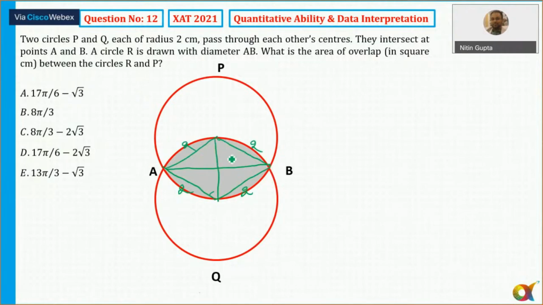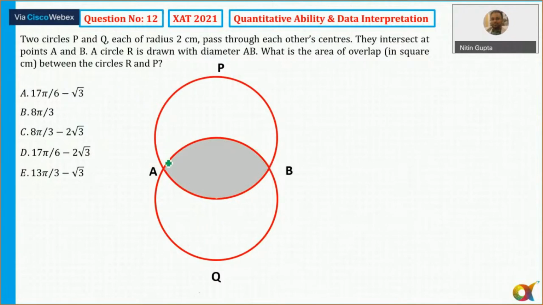Center. So all these are radiuses 2 and 2. So this is going to be 1, this is going to be 1. Okay, so it is an equilateral triangle. So this angle, that angle, okay, this angle is 120 degrees. Right? So just keep that in mind, that this angle is nothing but 120. So how I have done it, just with the easier way.